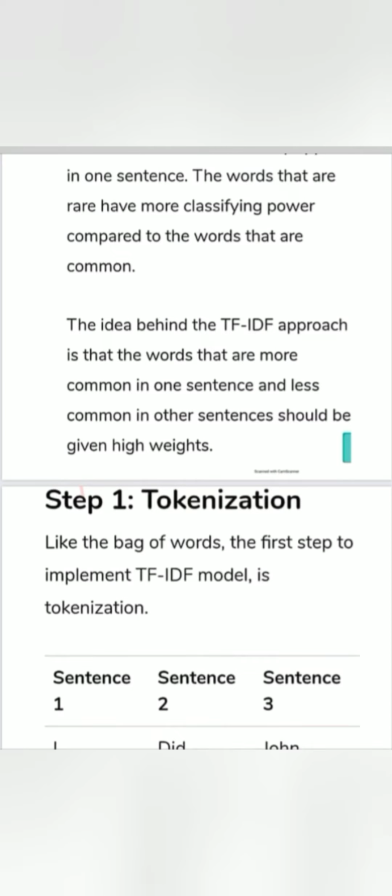My topic is TF. TF indicates term frequency. The idea behind the TF and IDF approach is that the words that are more common in one sentence and less common in other sentences should be given high weights.